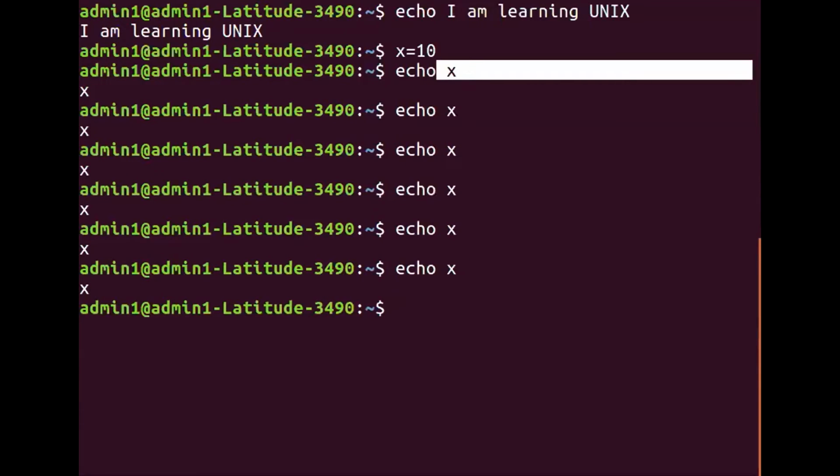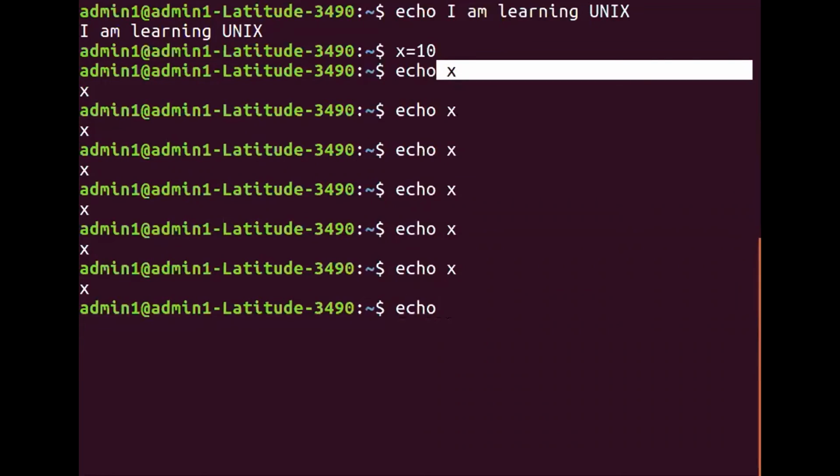You go mad, you shut down, you throw your laptop in the dustbin, echo x will always give you x. It's very simple. But then your task is to get the value of x. If the whole idea was to get only the text x, then why did you assign a value to the variable x? So it is your headache.